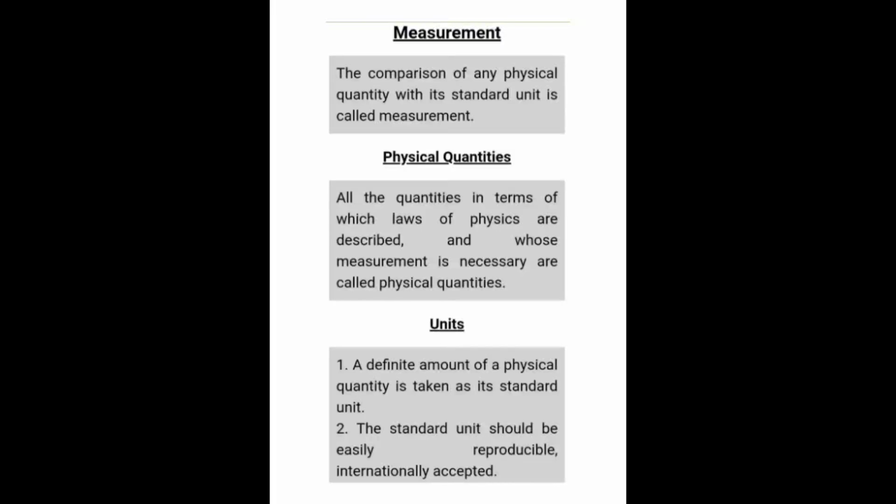A unit tells us the numerical value and the nature of what we are measuring. A definite amount of a physical quantity is taken as a standard unit, and a standard unit should be easily reproducible and internationally accepted, that is, acceptable in all places.